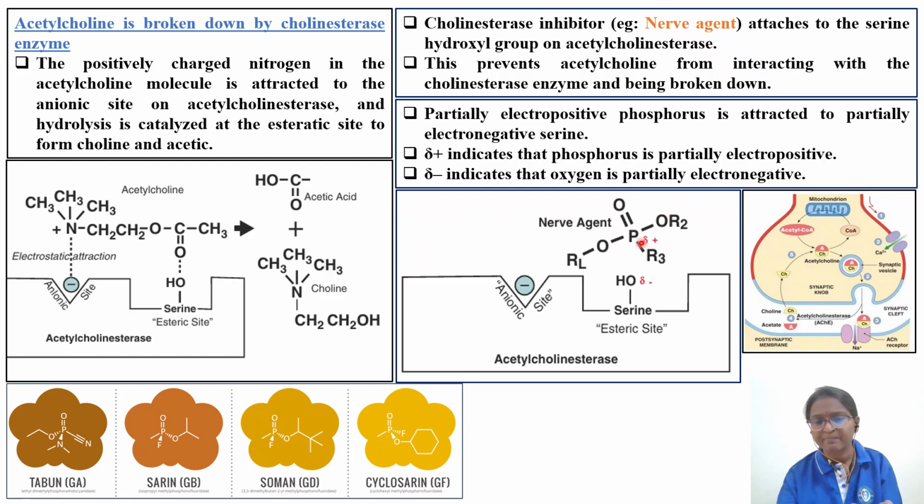This is the structure. Nerve agent is an example of an organophosphate. That's why you have a phosphorus and oxygen bond. This is your organophosphate, the complete structure. It will go and bind to this serine site.